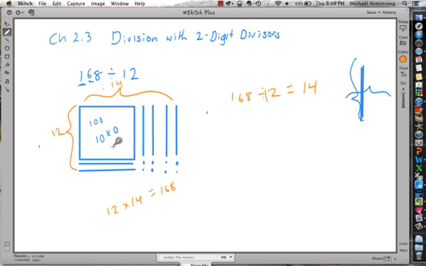And we used our little squares to do this. Now if we'd had one left over, say we had 169, we erase this and we change this over to a 9. 169 divided by 12, then that means that we'd have one left over here. This one wouldn't count. This would be a leftover because we can't add it to what we've got going on here. Our 12 by 14 rectangle adds up to 168. But if we did 169 divided by 12, we still would have our 168 here, which would be our 14, but we'd have a remainder of 1. Wanted to show you how that works.